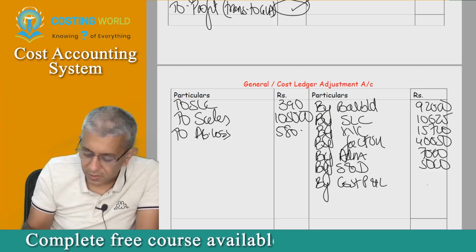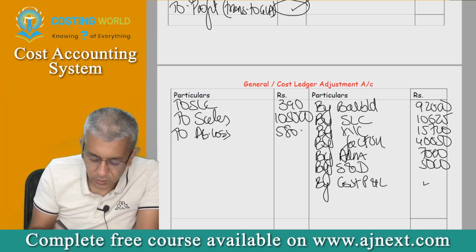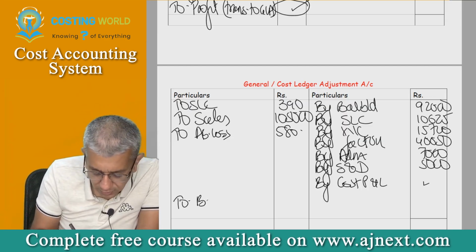So this particular figure, whenever you all get it, will be coming over here. That is by costing P&L, and finally this will be to balance carried down.